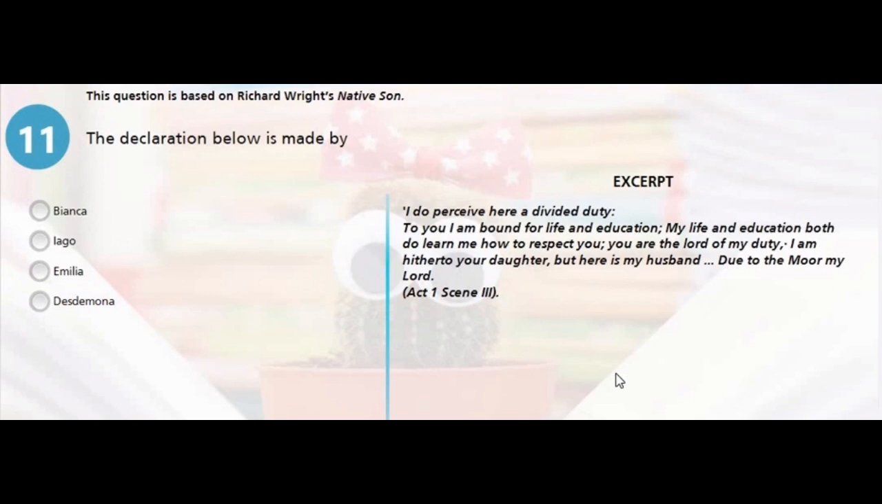Question 11. The declaration below is made by, let's look at the declaration. "I do perceive here a divided duty. To you I am bound for life and education. My life and education both do learn me how to respect you. You are the lord of my duty. I am hitherto your daughter, but here is my husband, due to be more my lord." Now, I think the right answer is Desdemona, which is D.